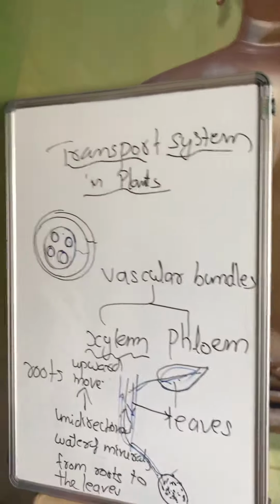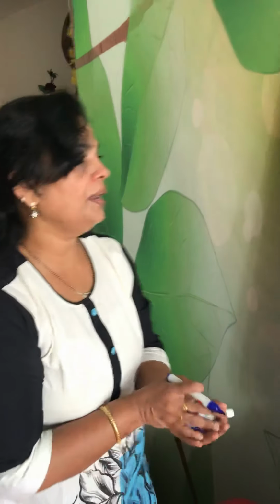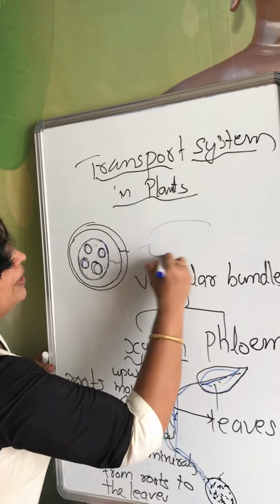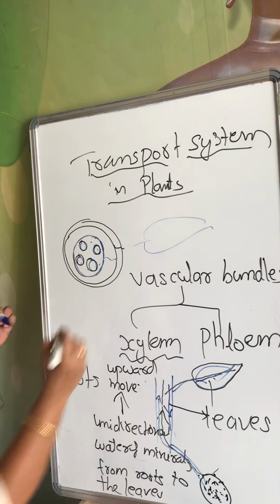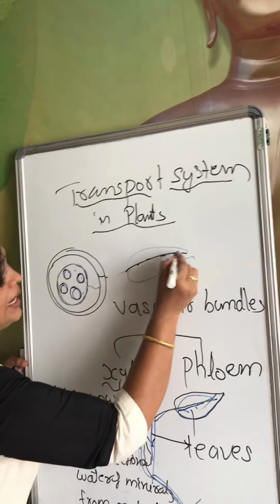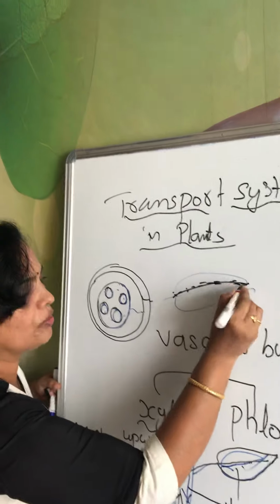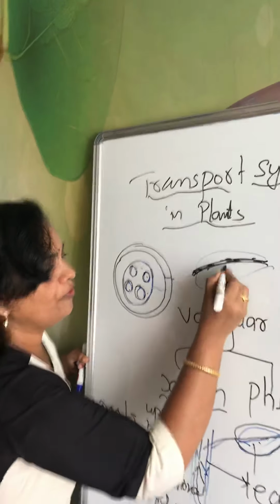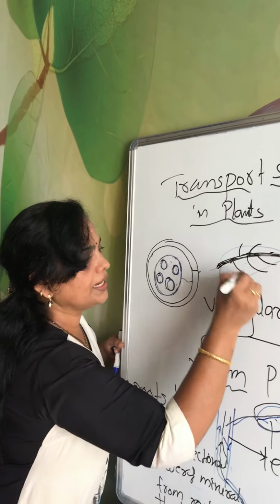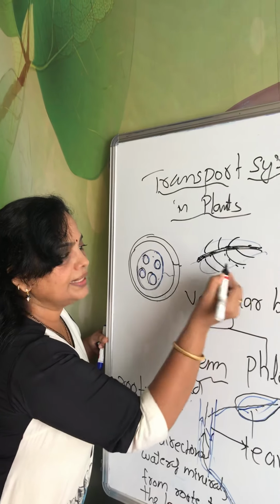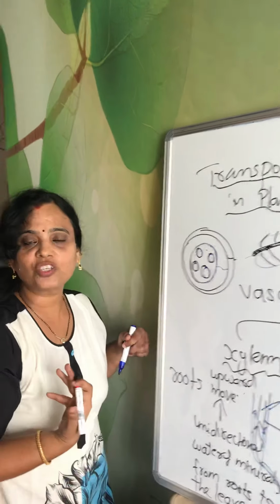So where they are located is at the center of the plant body. It can be the center of the root, the center of the stem, the center of the branch, and the center of the leaf. And now if you see the leaf, at that center you will have the midrib. So here the xylem vessels are present, and also the phloem vessels are present. Xylem and phloem will be continuous like this through veins, and like this they will transport the materials to every cell. Yes children?